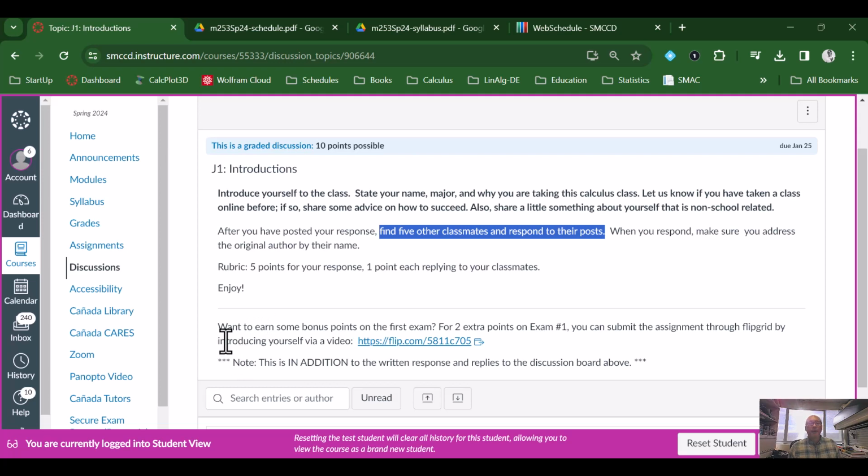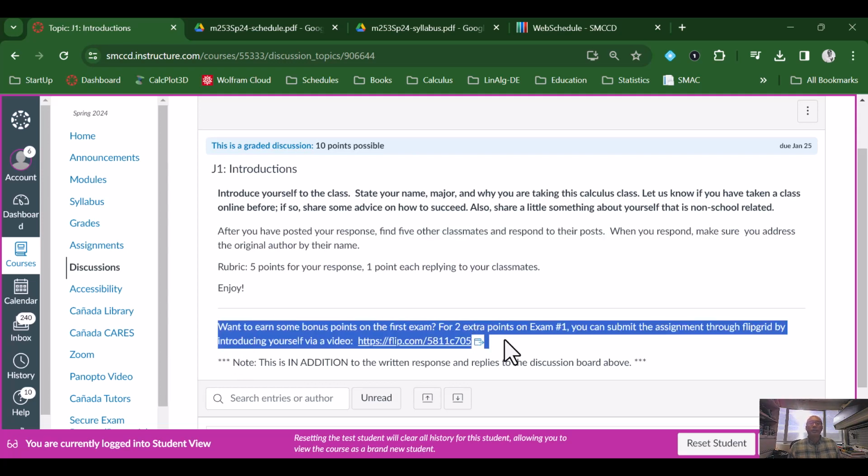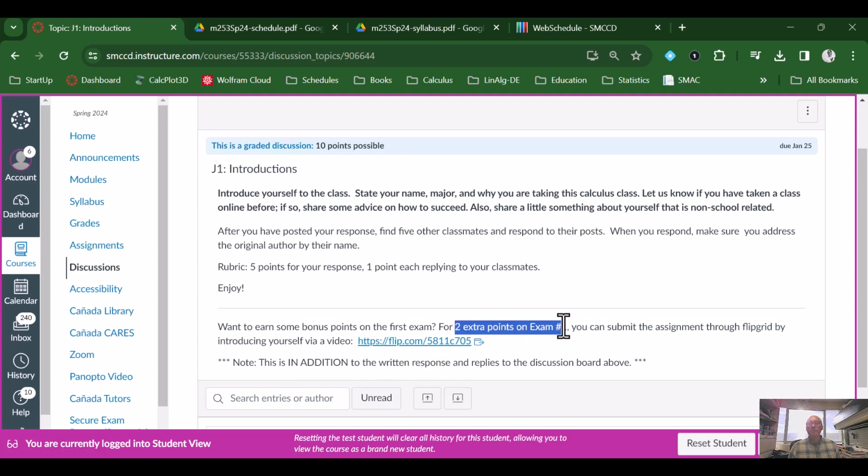If you want some extra credit, you can go to the Flipgrid and record your response in addition to this discussion board post. You can go to Flipgrid and record your response, and then you'll get 2 extra points on the first exam. And some of the extra credits will be popping up through some of these journal assignments. So keep an eye on the extra credits if you want to get extra credit for the course.